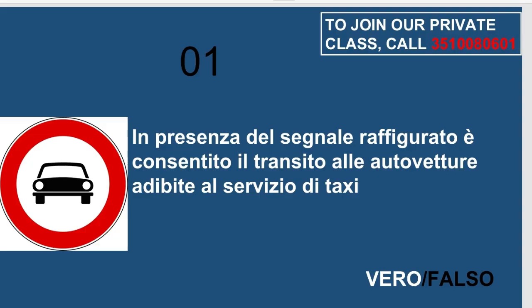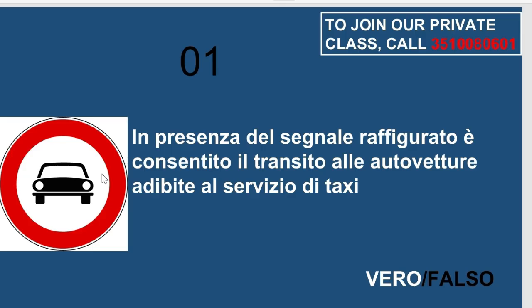So let's proceed. The number one is said, in presenza del segnale raffigurato è consentito il transito alle autovetture adibite ai servizio di taxi. The number one is falso, not vero, okay? Because he said, in the presence of the sign shown you are seeing here, transit is permitted for cars used for taxi service.